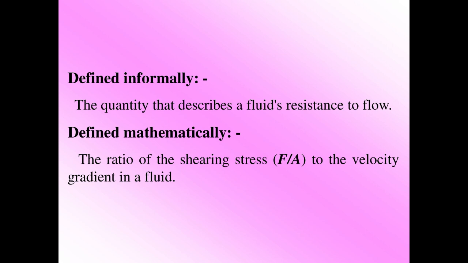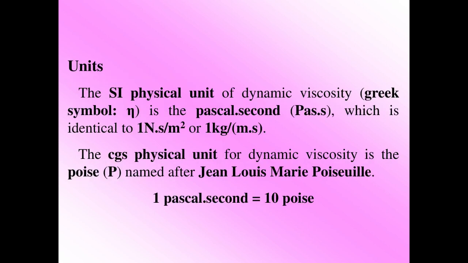Defined informally, it is the quantity that describes a fluid's resistance to flow. Defined mathematically, it is the ratio of the shearing stress, F divided by A, to the velocity gradient in a fluid. Units. The SI physical unit of dynamic viscosity, Greek symbol eta, is the Pascal second, Pa·s, which is identical to Newton second per square meter or 1 kilogram per meter second. The CGS physical unit for dynamic viscosity is the poise, P, named after Jean-Louis Marie Poiseuille. 1 Pascal second is equal to 10 poise.